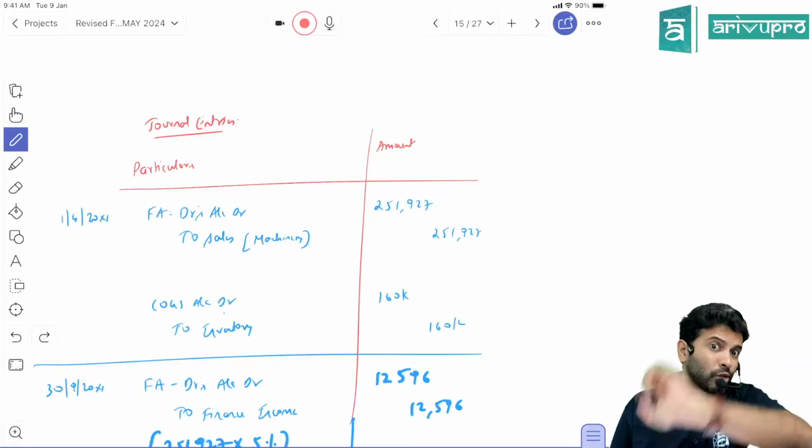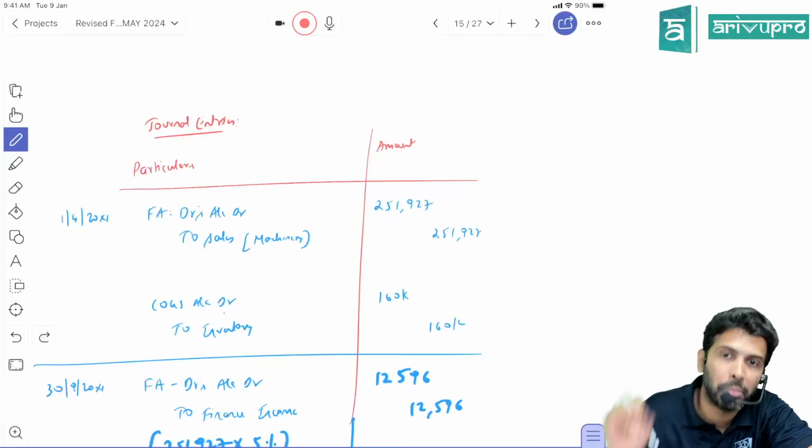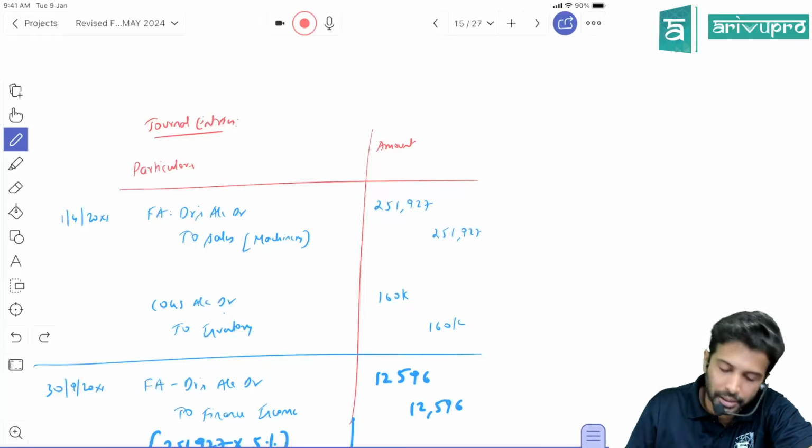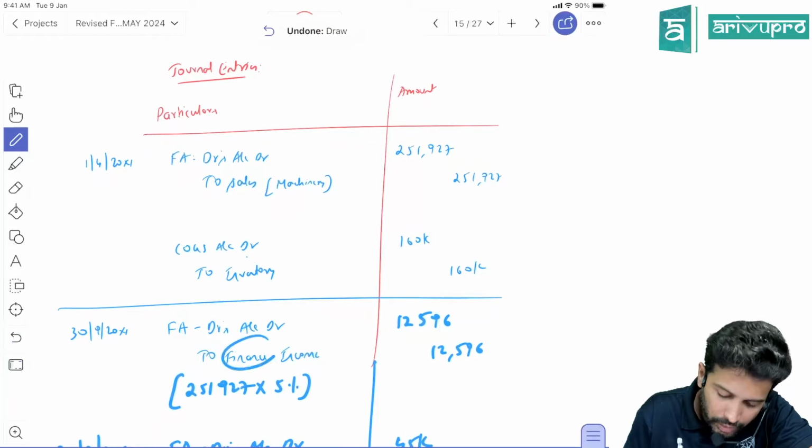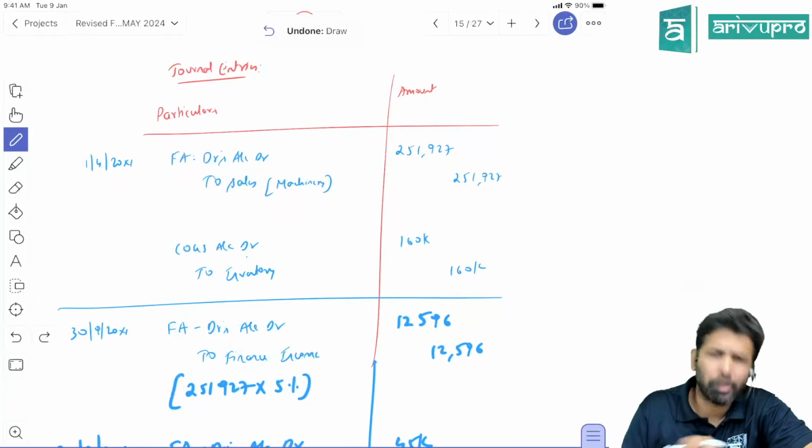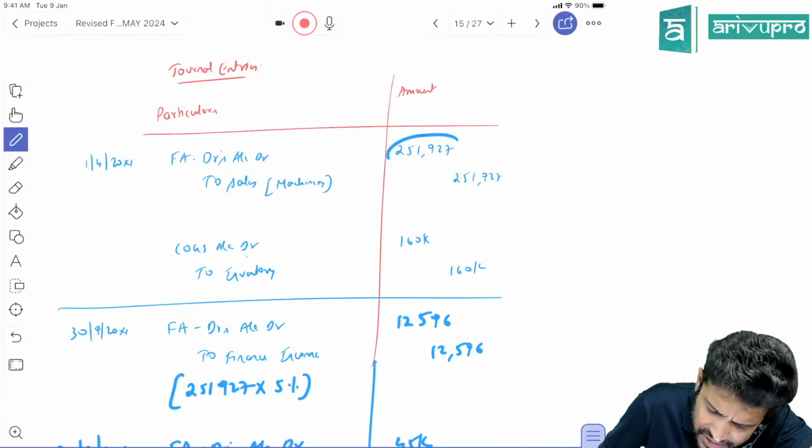It's a financial asset. So keep this in mind that it is an interest income. So what's the journal entry for interest income, sir? Financial asset account debit to finance income or interest income. How? Calculation is simple.